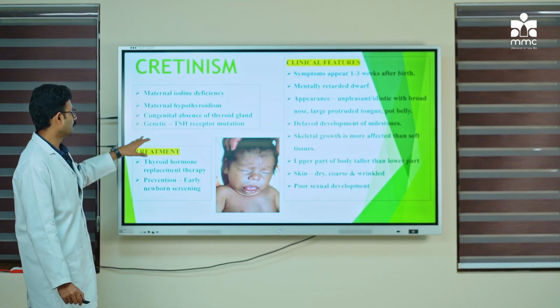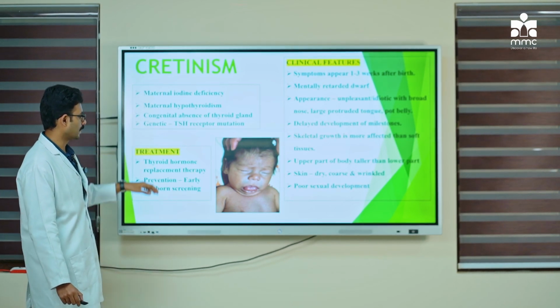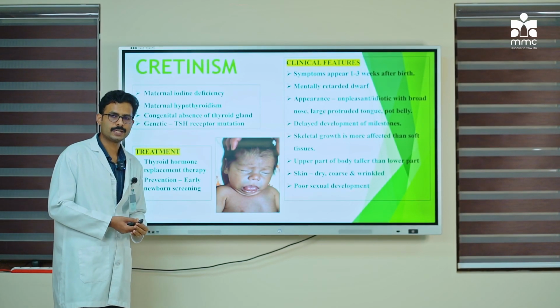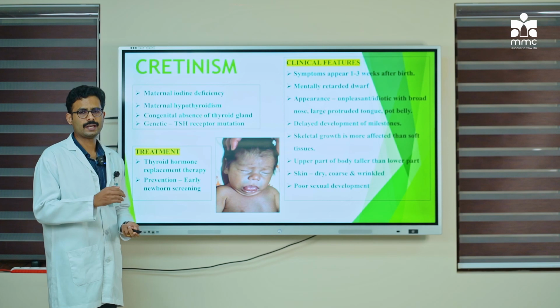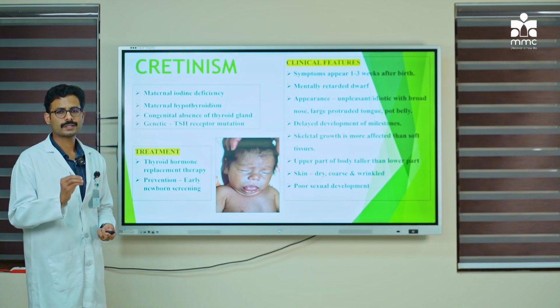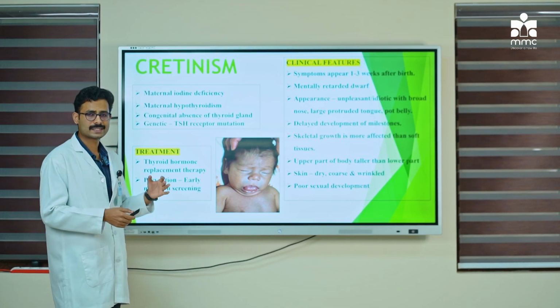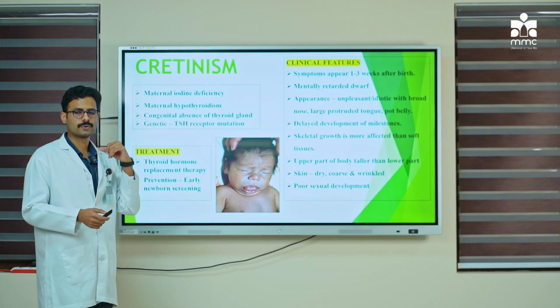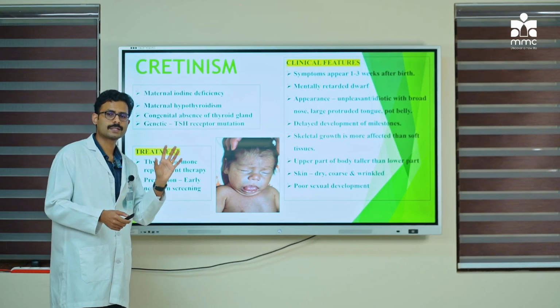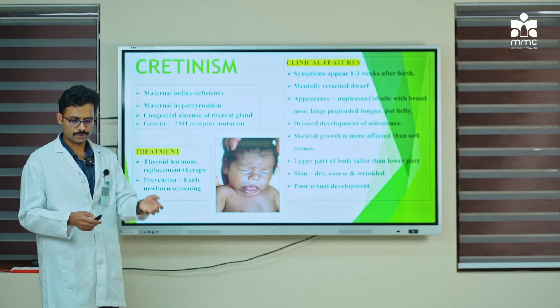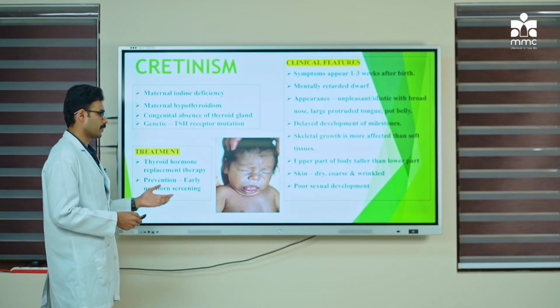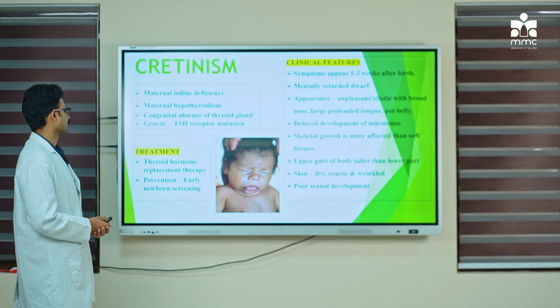Another factor that can cause cretinism is mutations, especially a genetic mutation at the TSH or thyroid stimulating hormone receptor. So, this receptor is mutated and once mutation occurs, this receptor is not able to stimulate your thyroid gland to produce your thyroid hormones. So, this also can result in cretinism.